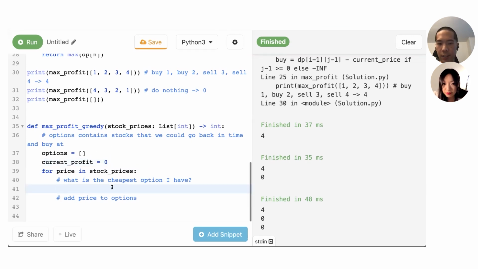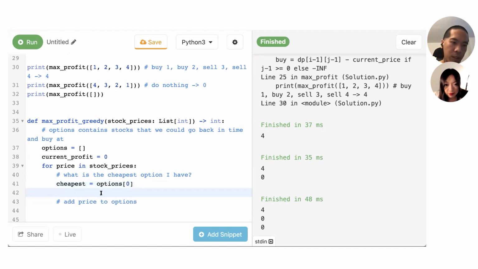And to do this, I'll use a heap, because a heap is useful since I can always pop off the cheapest element from the top of the heap. From the top, and then it's log n rather than having to search through the entire list. I think Python has a heap library, and basically it's ordered. The first element is the smallest one. It's not in sorted order necessarily, it's just in heap order, but it just happens that the cheapest one is on the top.